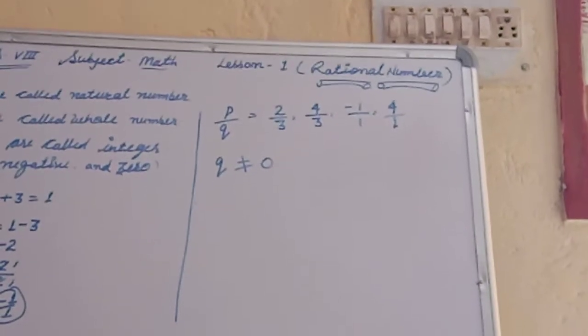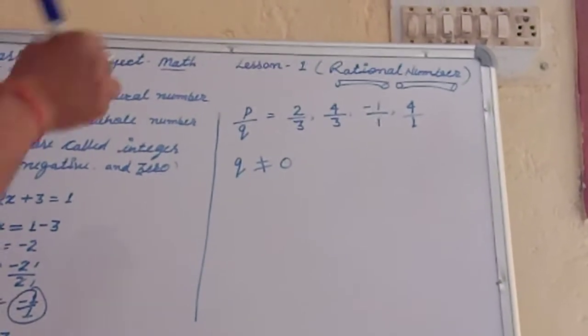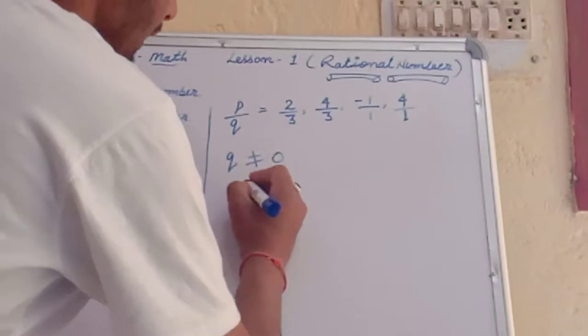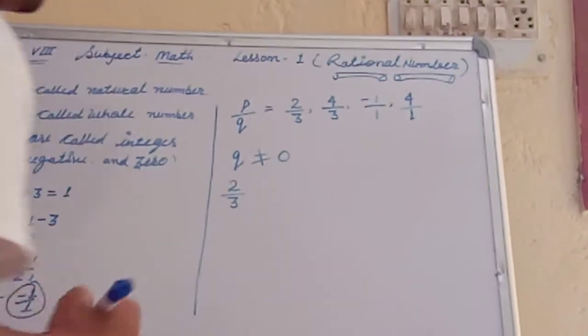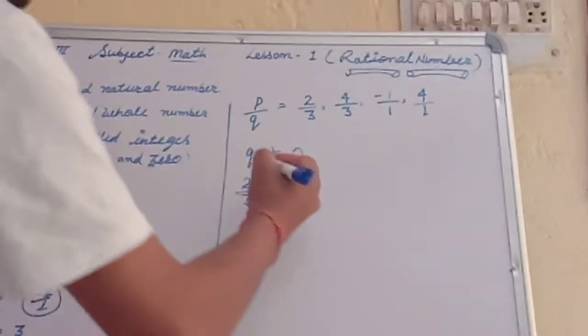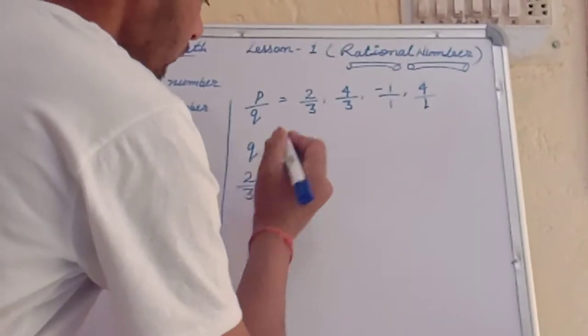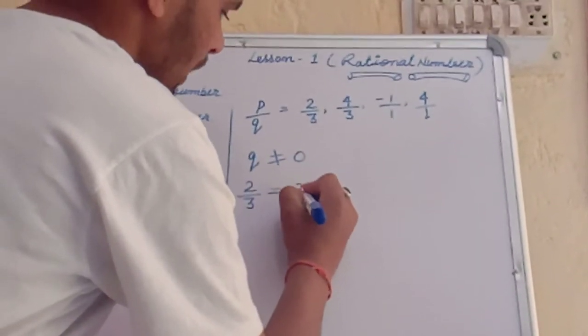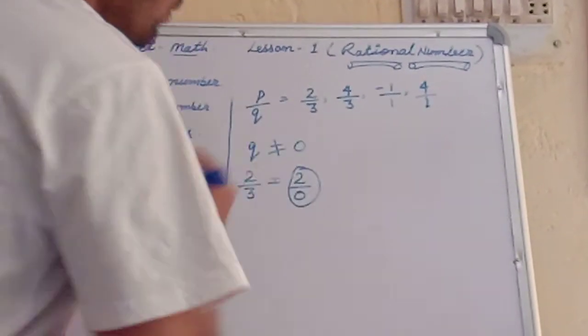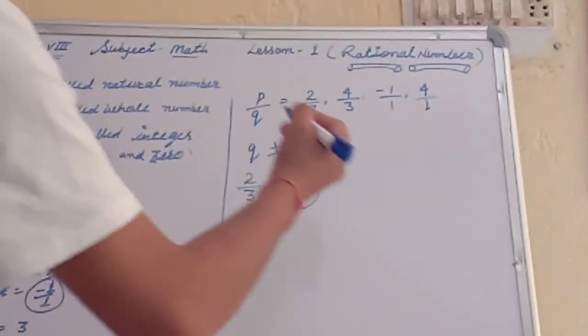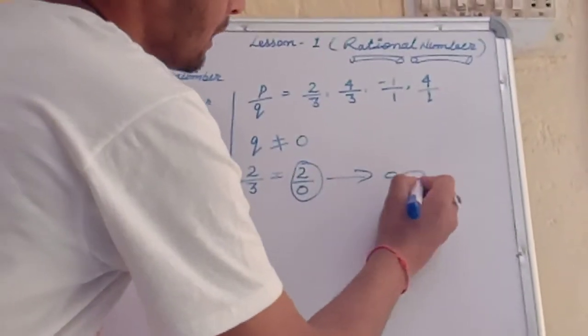कि if any denominator is 0, then what is this? Look here, if 2 upon 3 and the value of 3 is 0, then what is this? 2 upon 0. Okay, then this is a value. What is this? That means this is infinity.